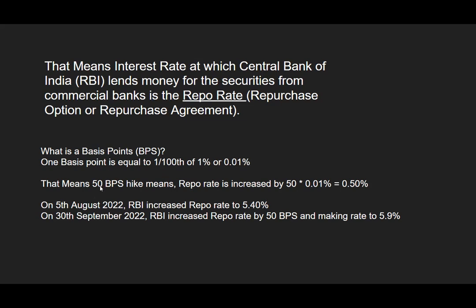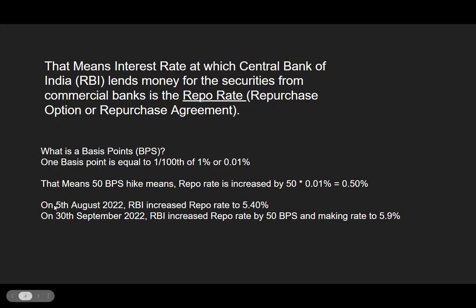So that means today or yesterday there was a 50 bps hike, which can be calculated as 50 into 0.01%, which is equal to 0.5% increase in repo rate.